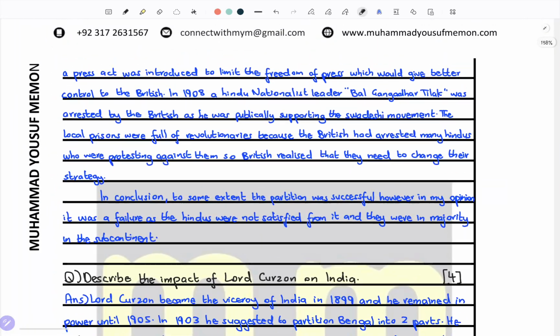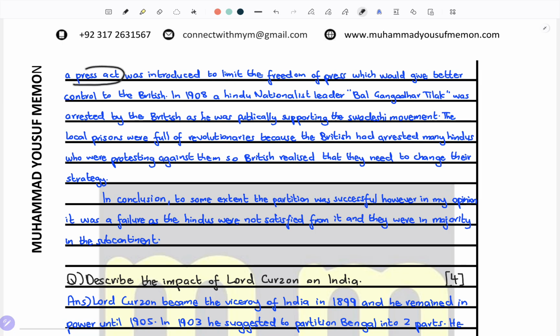In 1908, a press act was introduced to limit the freedom of press, which would give better control to the British. In 1908, a Hindu nationalist leader, Bal Gangadhar Tilak, was arrested by the British as he was publicly supporting the Swadeshi movement. The local prisons were full of revolutionaries because the British had arrested many Hindus who were protesting against them, so the British realized that they needed to change their strategy. And this eventually led to the reversal of the partition of Bengal.